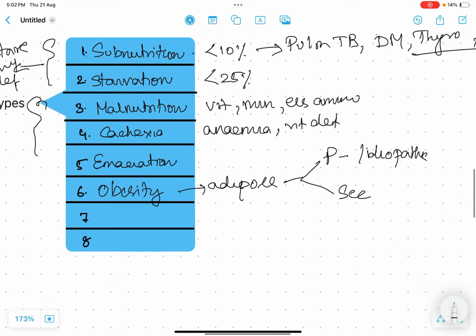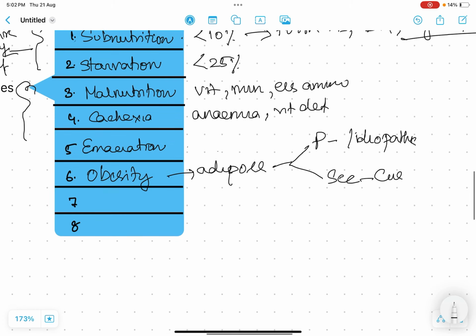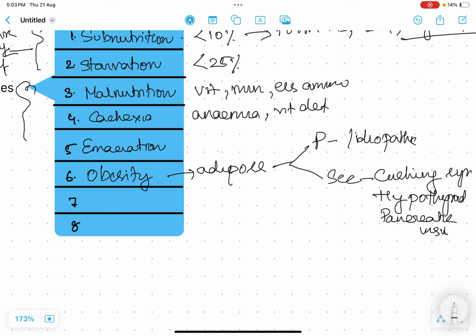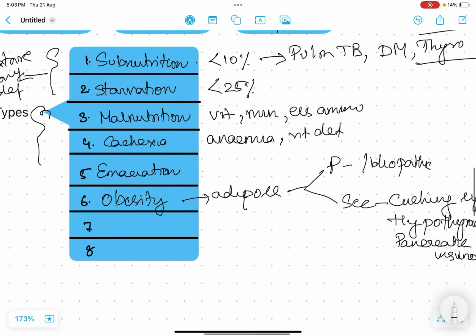In secondary, there are many causes, especially endocrinal, for example Cushing syndrome, hypothyroidism, and pancreatic insulinoma, where fat metabolism is altered. Few drugs like insulin and oral hypoglycemic agents cause abnormal distribution of fat. There are many others like Prader-Willi syndrome. All those are the secondary causes of obesity.